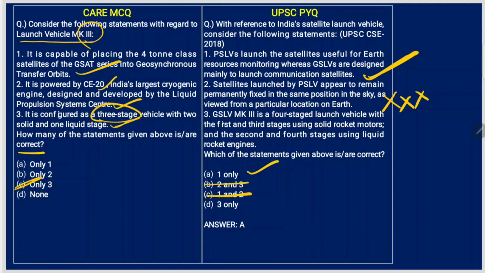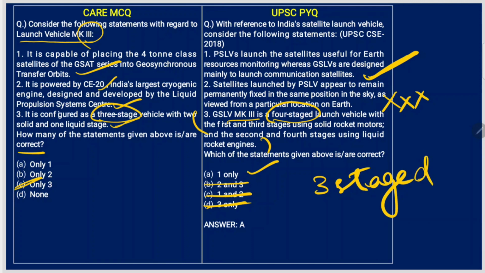So B and C are gone. So first statement is correct, right? This is also gone. You don't need to read third statement. But for your clarity, we will read it. GSLV Mark 3 is a 4-stage. No, GSLV Mark 3. 3 means 3-staged. So be very, very conscious when you're reading the question.